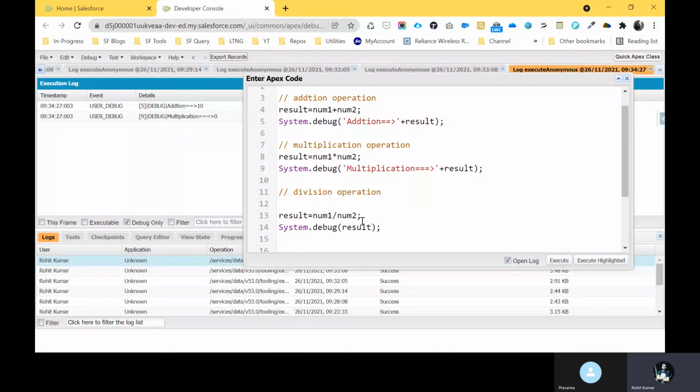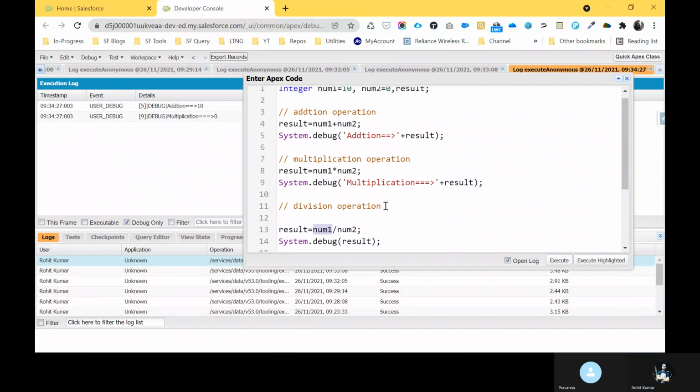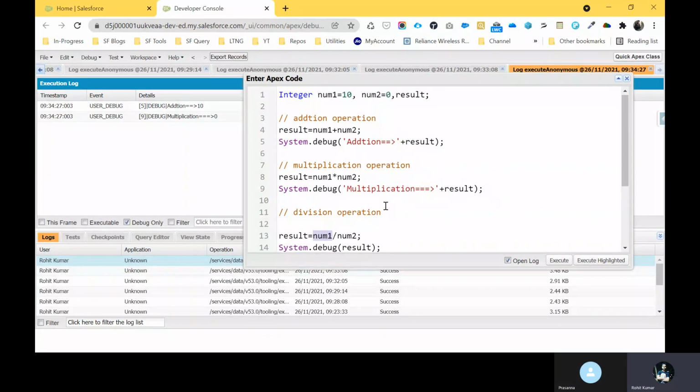So here you can see, what is the value of num1? Prasana, what is the value of num1? Num1 is 10. Yes, and num2? 0. Yeah.